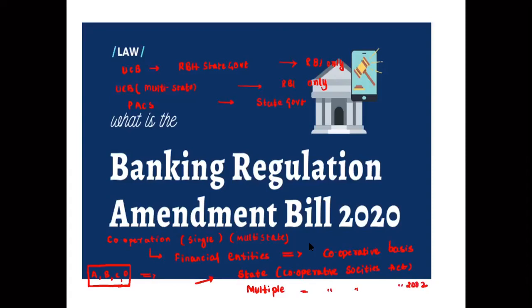For registration and management of cooperative societies in more than a single state, they are registered under the CRCS, the Central Registrar of Cooperative Societies. So it is the case of multi-state UCBs. Now, what is the difference?